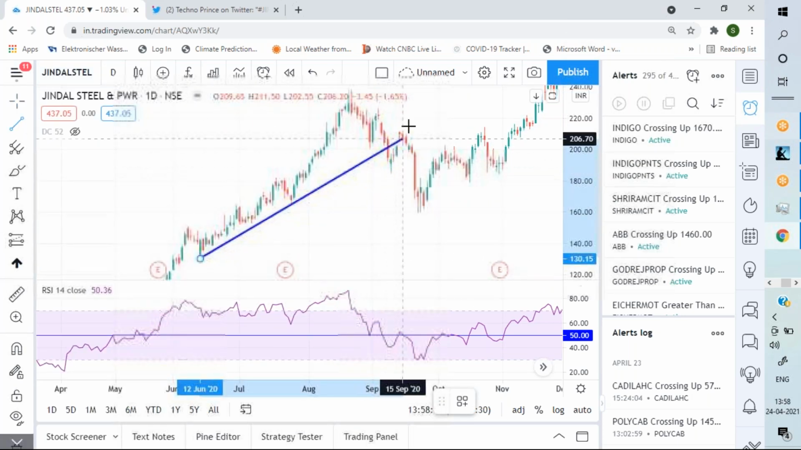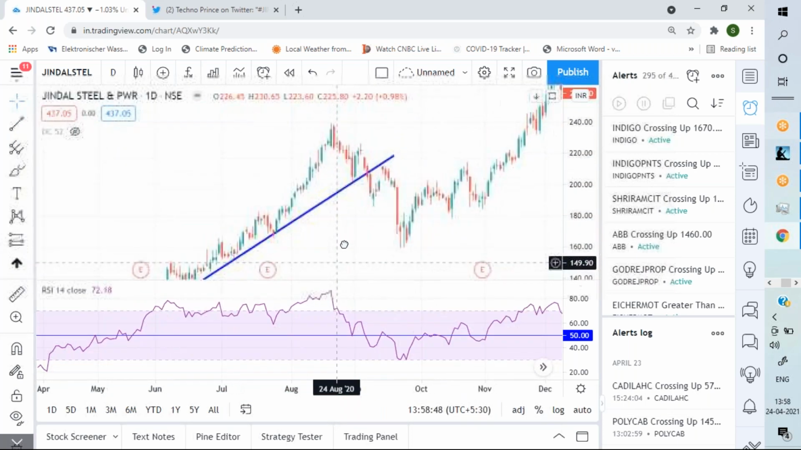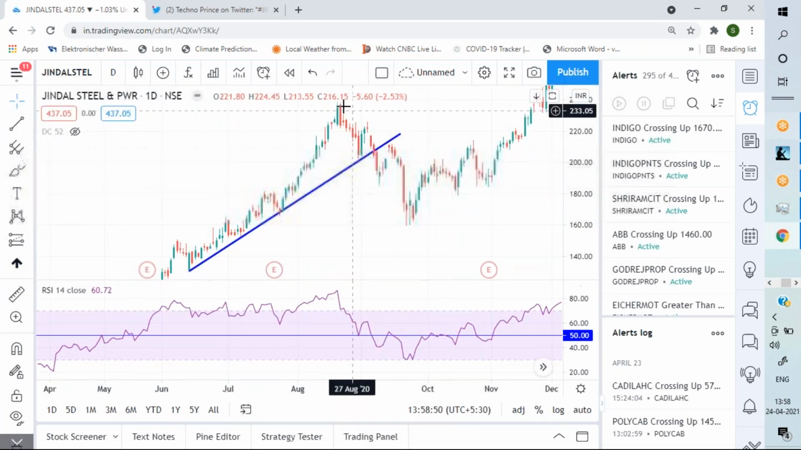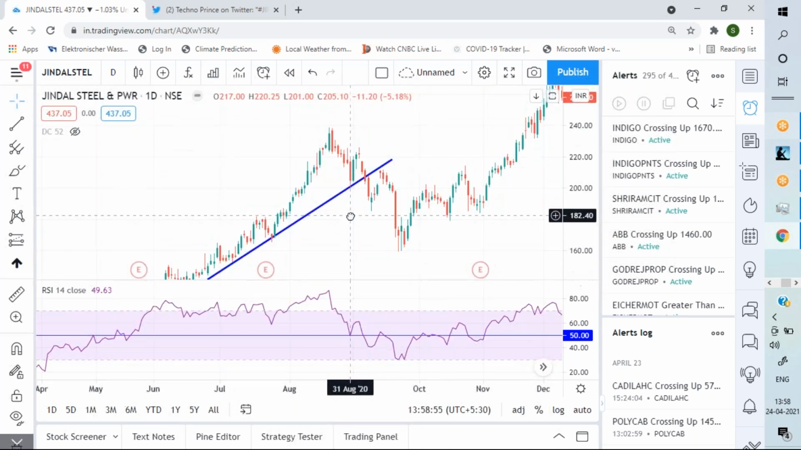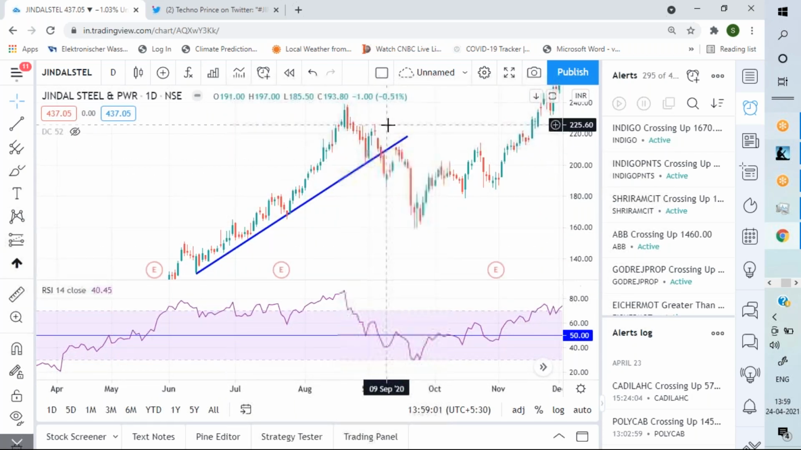So I am a very trend following person. I am never able to play against the trend. So though this is a lucrative 7-8% fall, I'm not able to play this. But okay, when it goes back to this, I may take a buy trade at 202 to 225. I will play this.